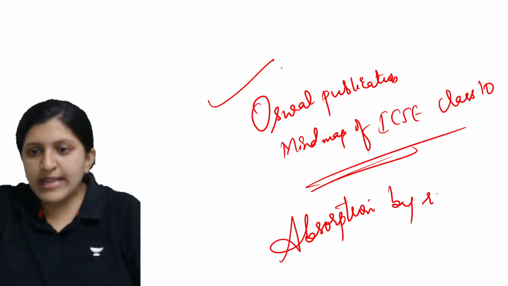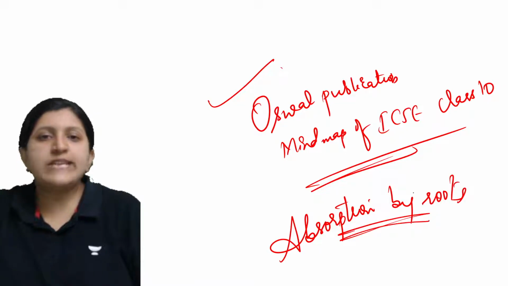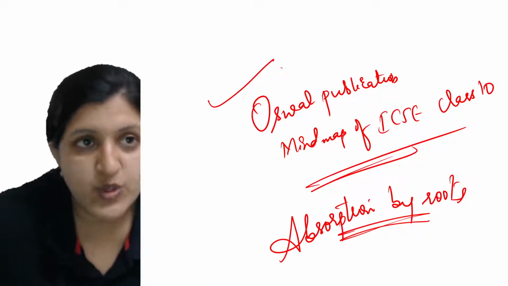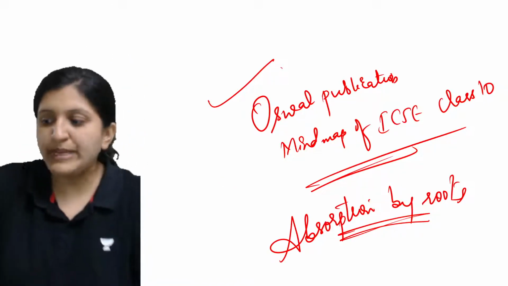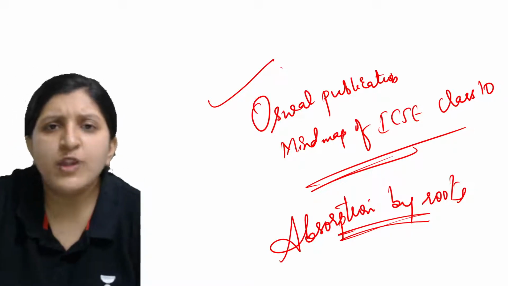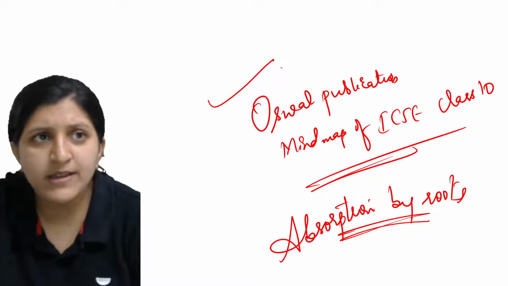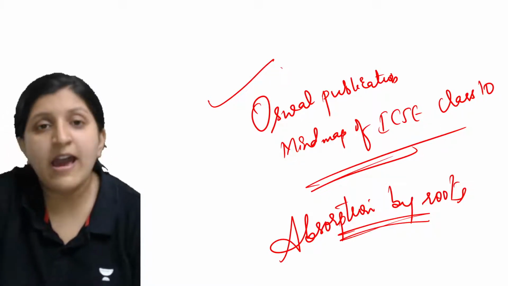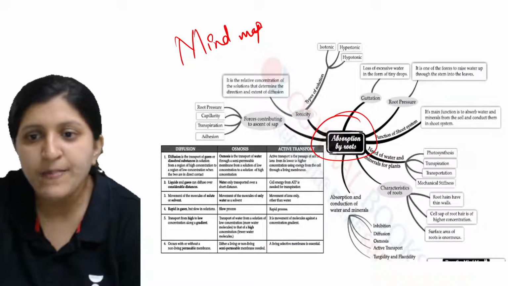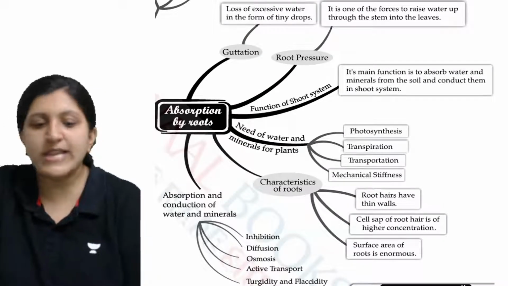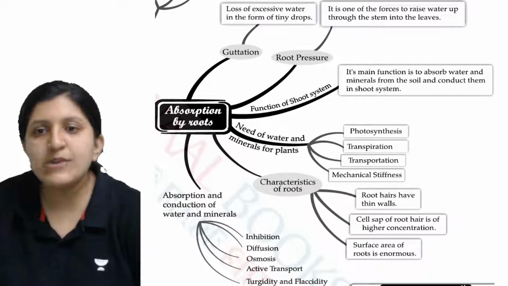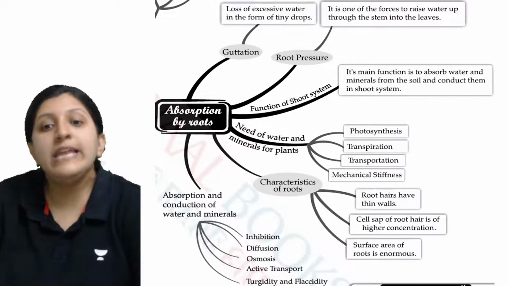All right, so let's see this. What exactly are the different definitions which are given and the different terms? There is a plant water relationship that we'll be discussing here. How exactly do plant and water interact, what is the mode of transportation, and there are associated terms that you need to remember. We'll discuss all of that. This is based on absorption by root. So let's get started.